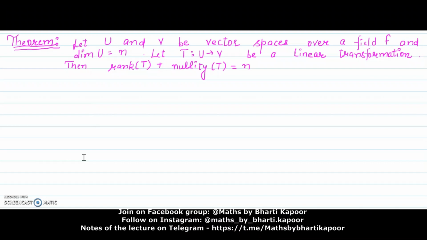Hello everyone. In this video we will discuss the rank nullity theorem. It says that if U and V are two vector spaces over a field F where the dimension of U is n, and T is any linear transformation from U to V, then the rank of T plus the nullity of T will be equal to n, which is the dimension of U.